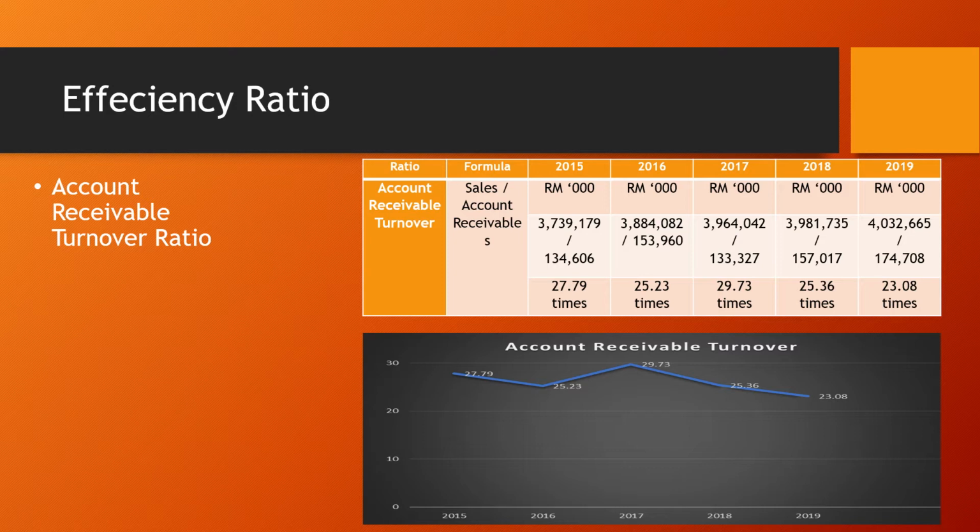Firstly, as we can see in the receivable turnover, they maintained in collecting their debts from customers in the early years, especially in 2015, at 27.79 times, and in the year 2017 at 29.73 times, but it started to decrease repeatedly for the next 2 years, at 25.36 times in year 2018 and 23.08 in year 2019. It indicates that the company is having difficulty in collecting from its customers, or it is being too generous with granting credit.